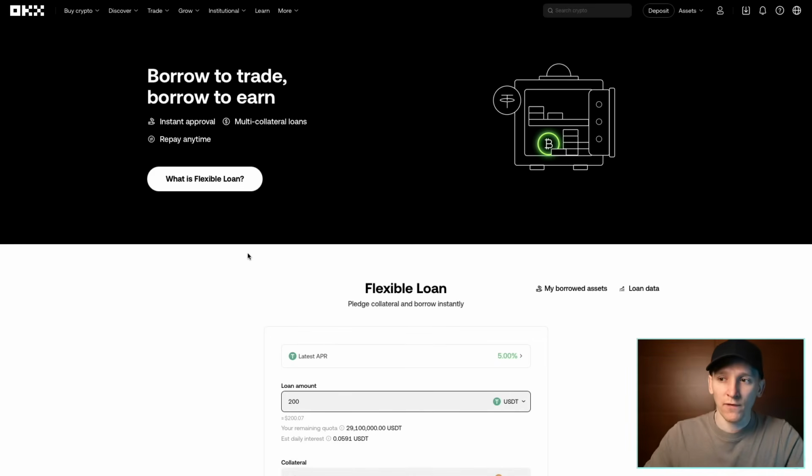You may have your favored platform. I'll just show you on OKX. But of course, we have the volatility of Bitcoin as a risk factor to the loan itself. We also, when using centralized platforms, have centralized platform risk. We're putting our assets onto this platform. We're actually giving custody of our asset over to the platform.